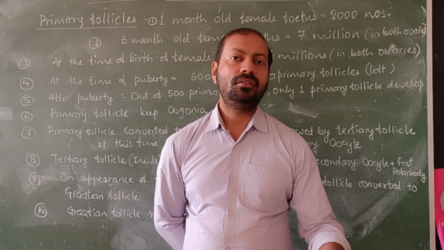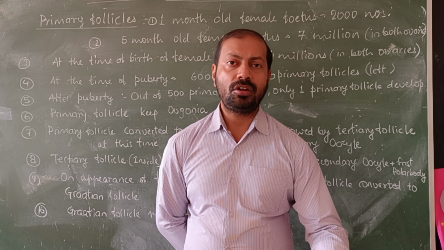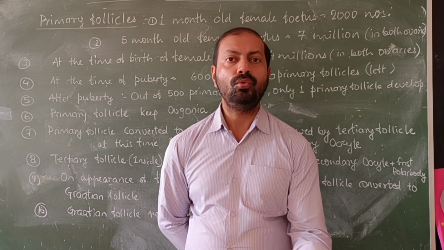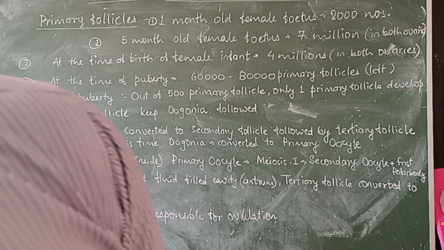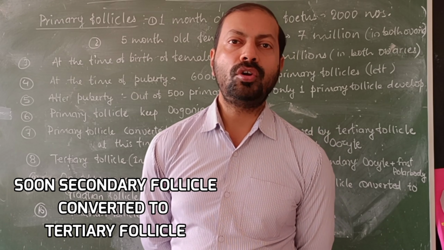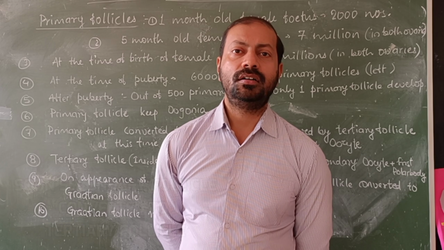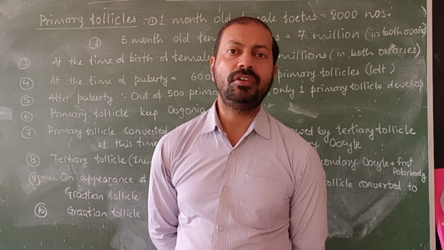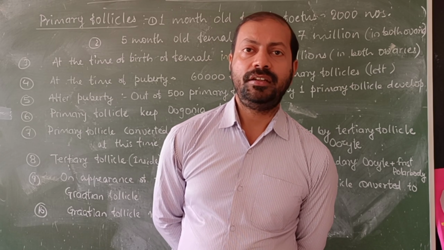As soon as the granulosa cells of the primary follicle have been consumed, a new set of granulosa cells surrounds the oogonia, and this structure is now called a secondary follicle. The secondary follicle has more granulosa cells surrounding the oogonia, so that cytoplasmic contribution can be given to convert it to the primary oocyte, because the primary oocyte is 200 times larger than the oogonia.